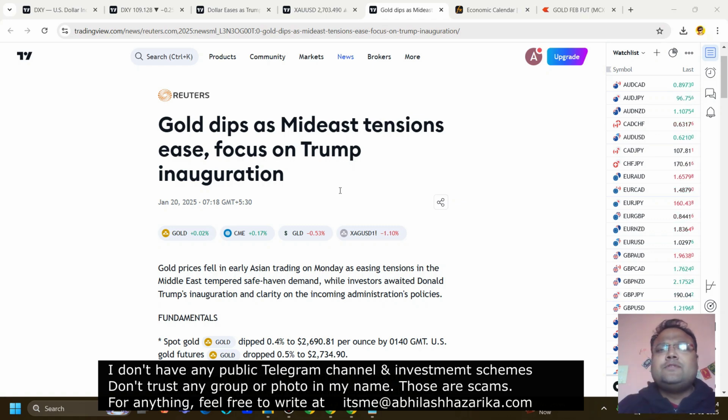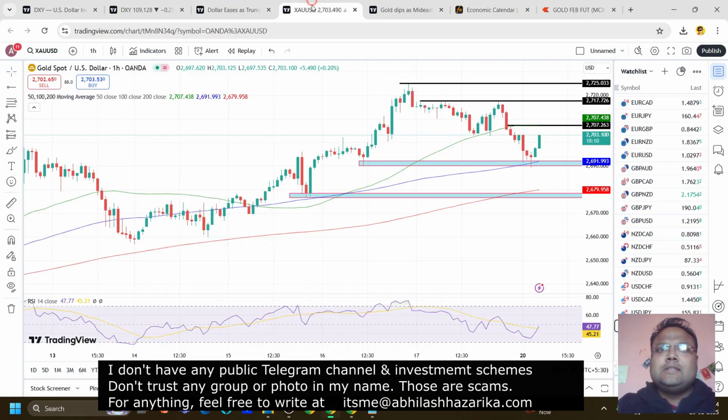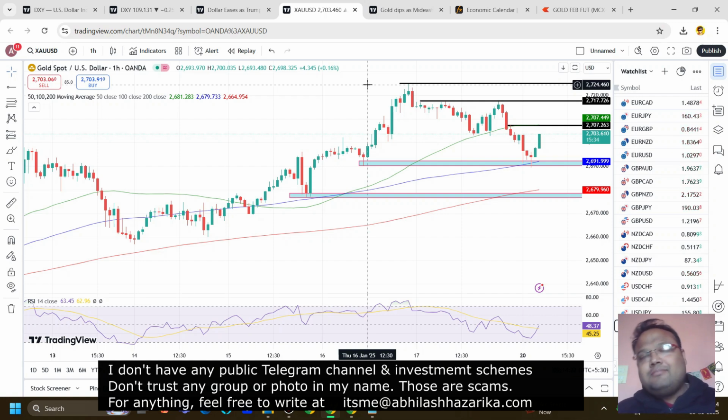Beginners, new traders, just observe the market to gain some experience. Otherwise, this is not the right time. Maybe tomorrow, day after tomorrow, you will see some normal movements and you can expect a normalcy in the market. From tomorrow onwards, you can expect to trade, but today is a little bit dangerous.